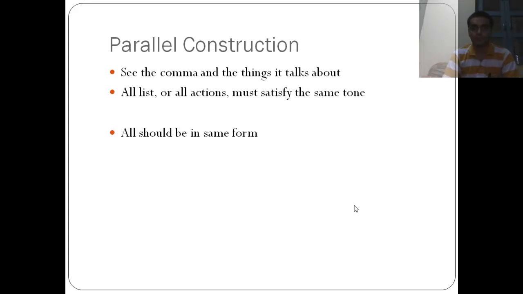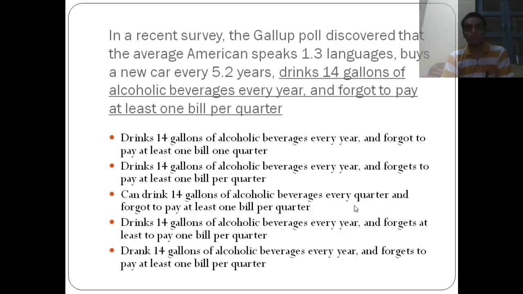this I want to do this, and I suddenly talk about the past, then somebody will say, why are you using it with that sentence? This was a list of what you are going to do tomorrow, and you just added that you were not able to do this thing or something like that. So it's about clarity in the language. Now let's look at an example which talks about a poll that happened.